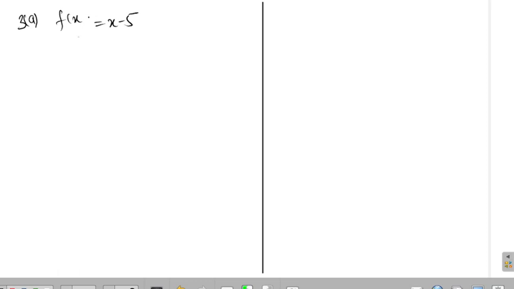Jinit, what do you think, this function is continuous or not? Just guess, what does your intuition say? Jinit, you are not audible, beta. Lalava, this function is continuous or not?